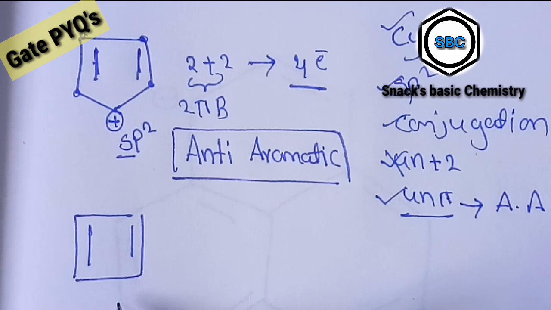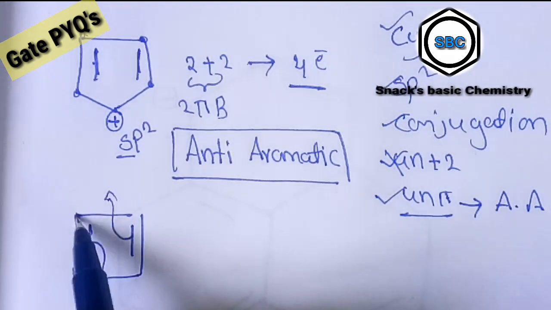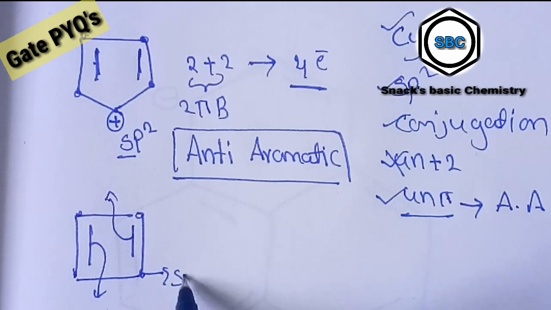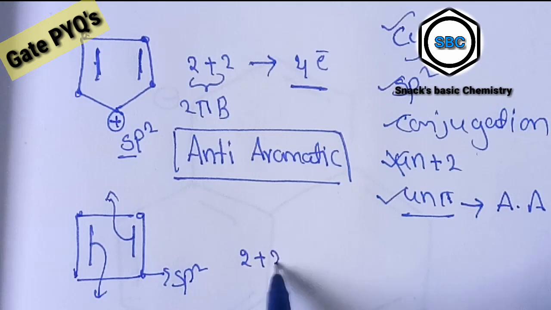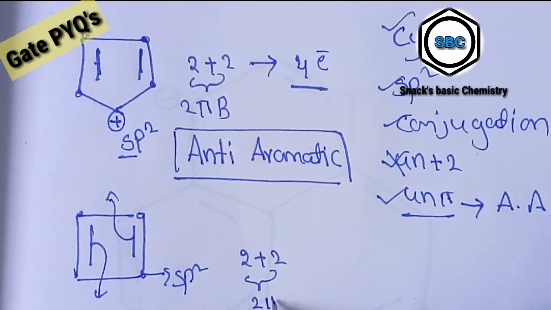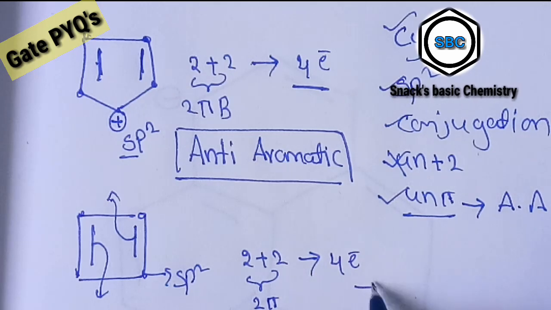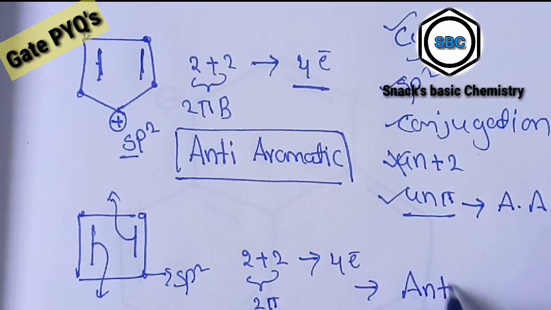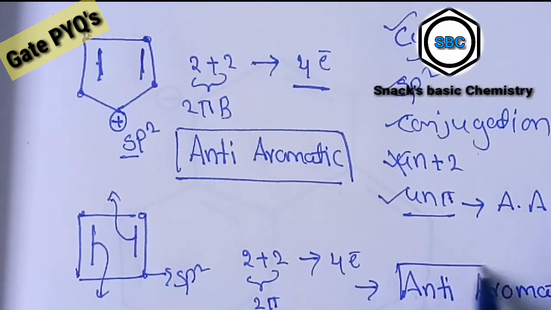Next, this molecule we are taking. All carbons have sp2 hybridization, and conjugation is also possible. How many pi electrons are there? 2 pi bonds, so total electrons: 4. So it is also an anti-aromatic compound. It follows the 4n pi system.